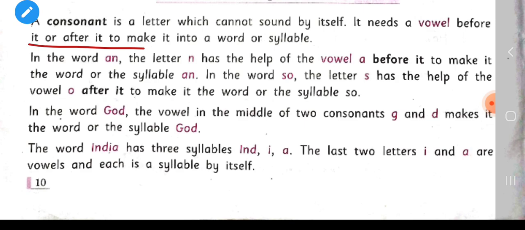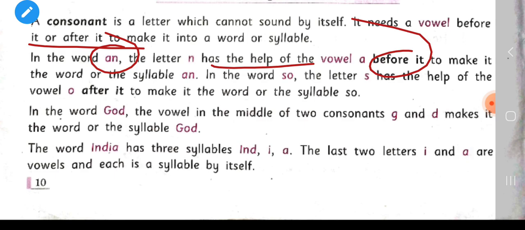In the word an, the letter n has the help of the vowel a before it, to make it the word or the syllable.